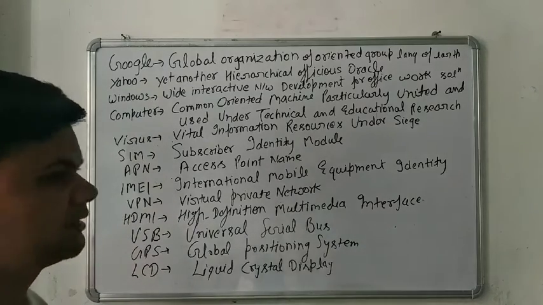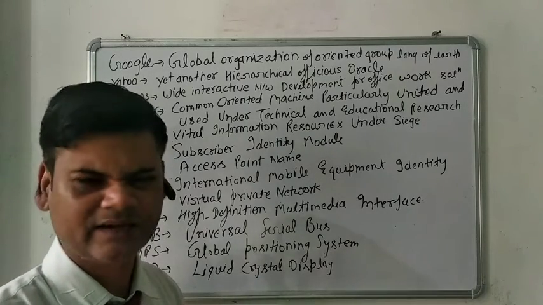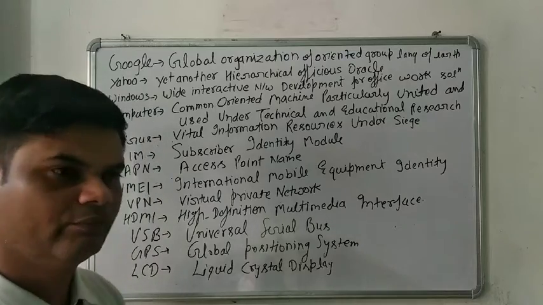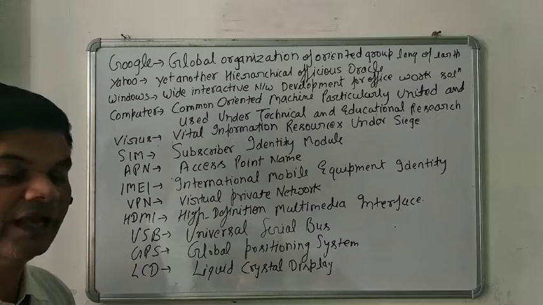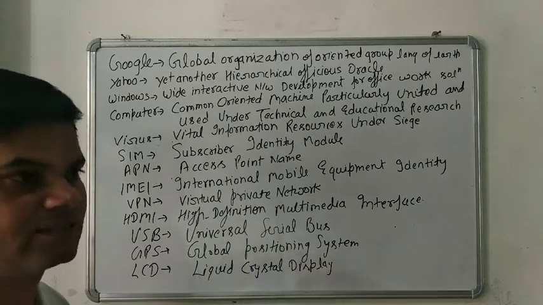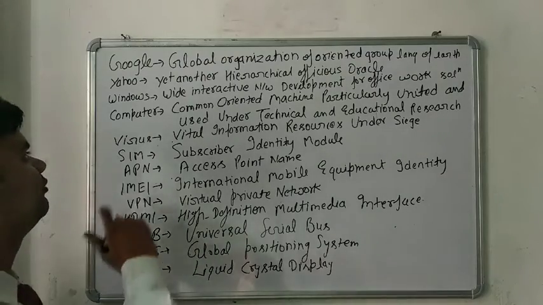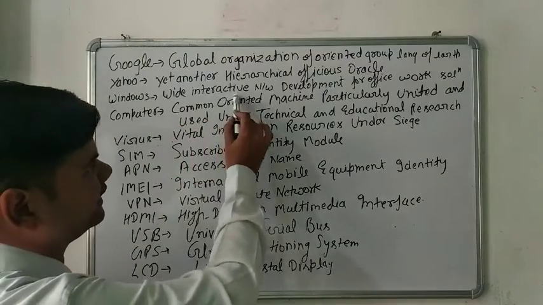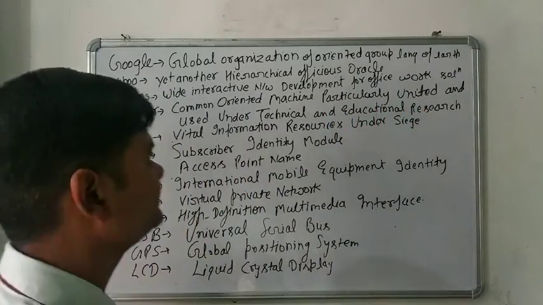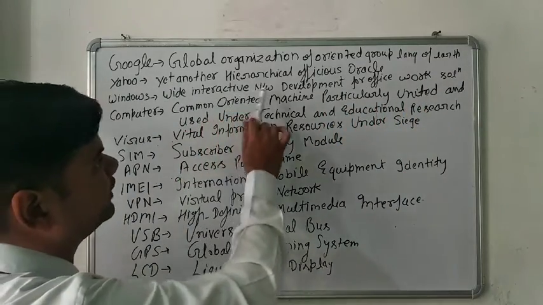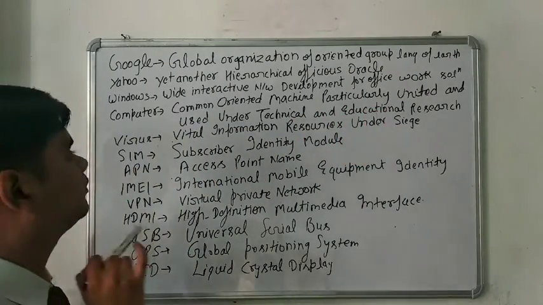Mac, Unix, and Linux are also other operating systems. But most people use the Windows operating system because of its simplicity. It is user friendly and GUI based. That's why we are using it. Windows also has a full form: Wide Interactive Network Development for Office Work Solution. So this is the full form of Windows.